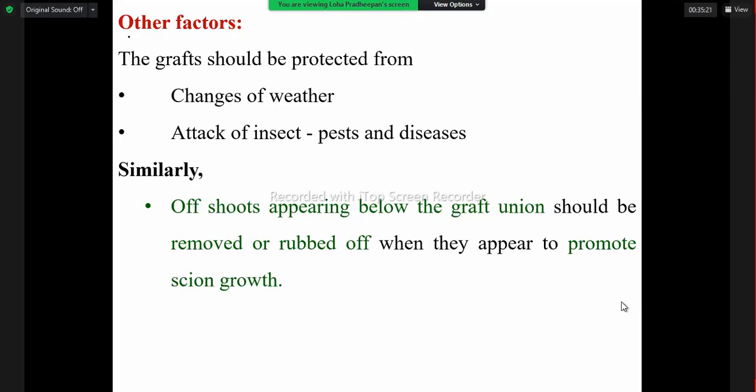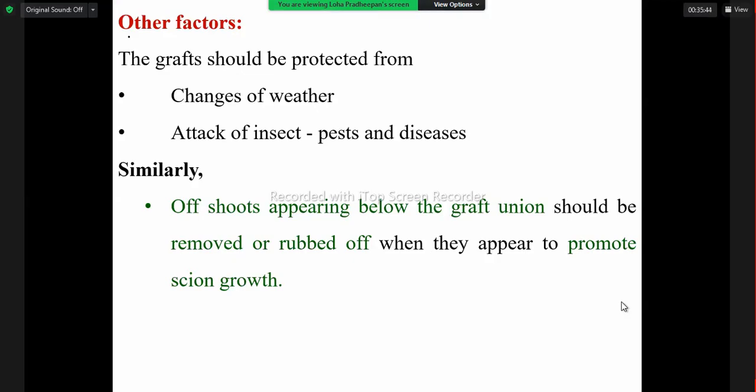The other factors generally required are the weather condition, and pests and diseases, because while taking the scion, we have to select it from a superior mother plant, and that mother plant should be free from pest and disease attack. So that is very important.